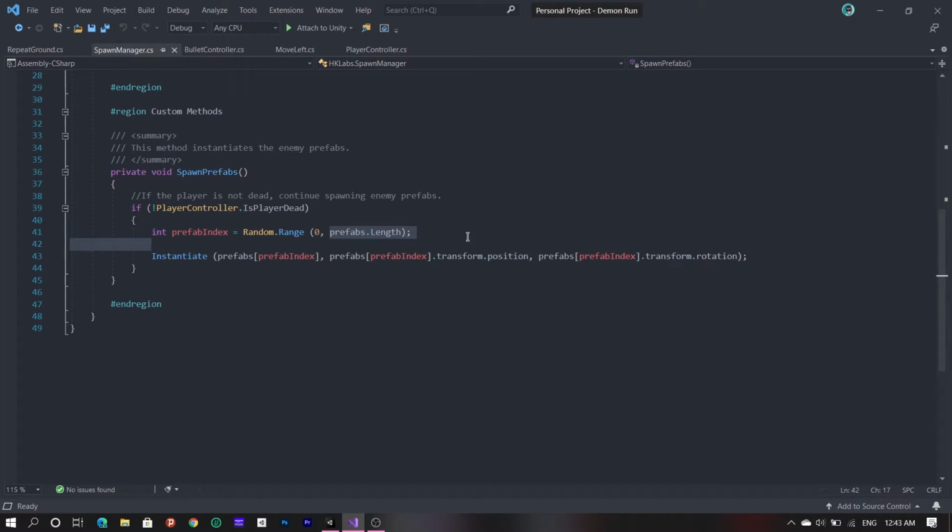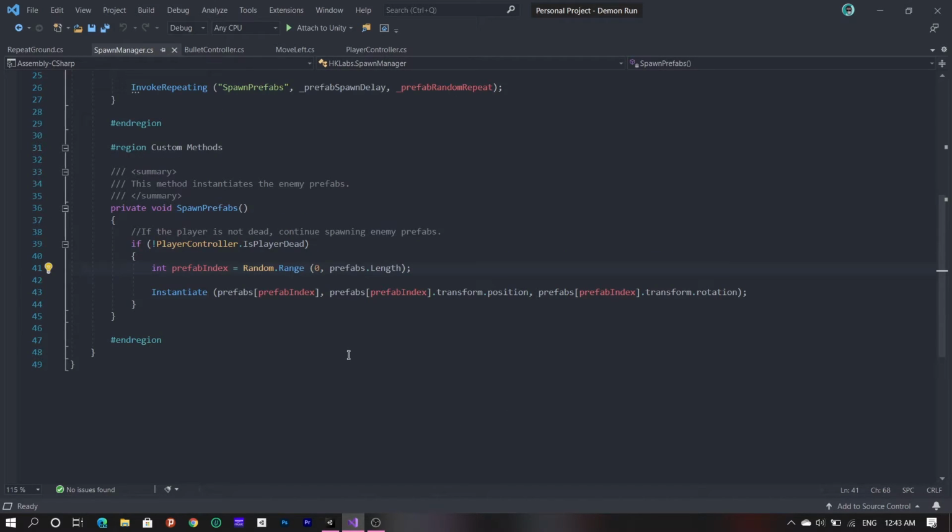Now yes, I only have 2 elements in my array right now, so I could have gone ahead and put 2 over here, but if I were to bring in more items inside my array, maybe I have some more prefabs, maybe different types of enemies, I would have to come back and manually keep changing it again and again every time I modified my array.